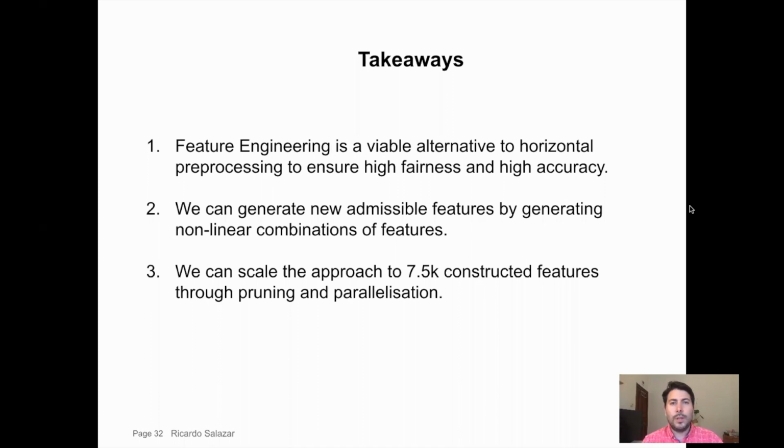To conclude, I would like to underline 3 things. First, feature engineering is a viable alternative to horizontal preprocessing to ensure high fairness and high accuracy. Second, we can generate new admissible features by generating nonlinear combinations of features. And third, we can scale our approach to around 7,500 new constructed features by pruning and parallelization.